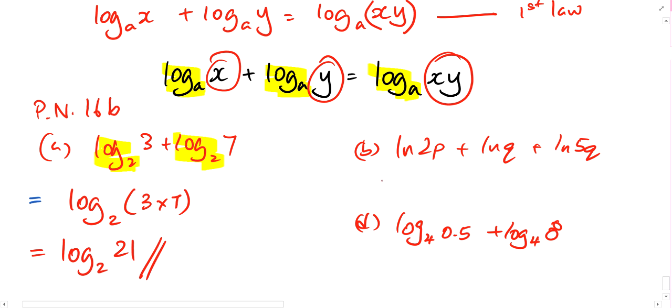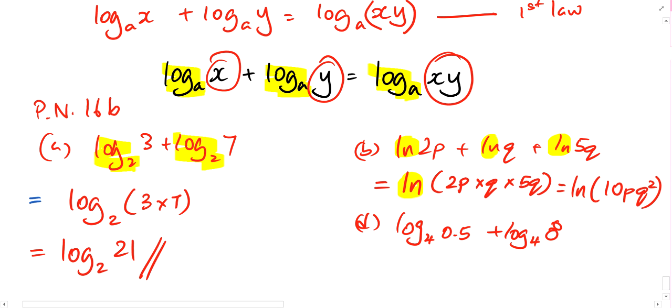So for part B, we can do it faster already. Since I'm adding logarithms with the same base, my final answer will have a logarithm with the same base. And this is actually 2p times q times 5q, which can be simplified to become 10pq squared.